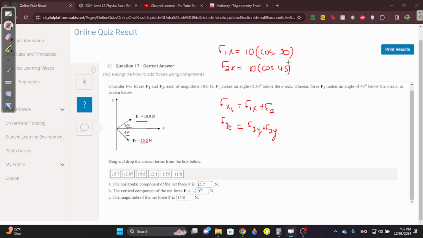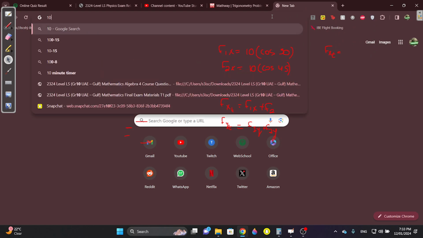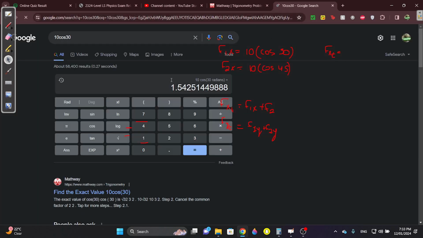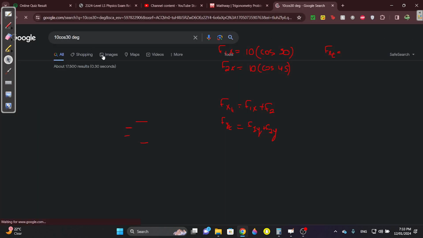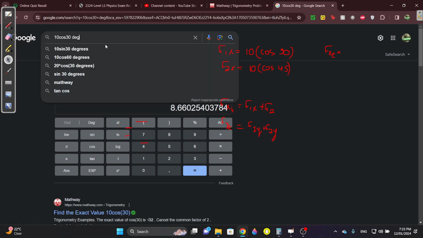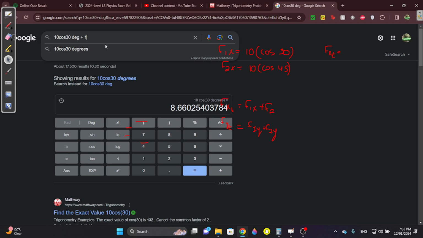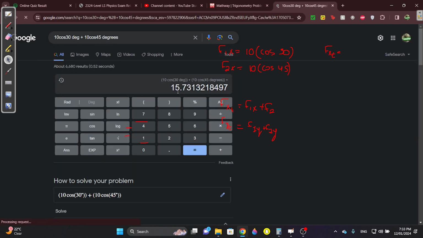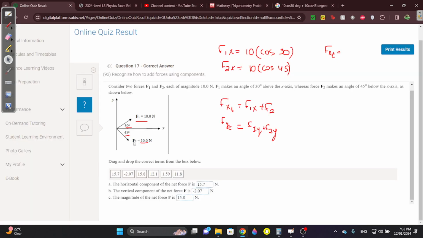So the fx total, I'm just going to put this in the calculator: 10 cosine 30 degrees, whatever, plus 10 cosine 45 degrees, is going to be 15.7. Is that the correct answer? Yeah, it is. So fx total is 15.7.